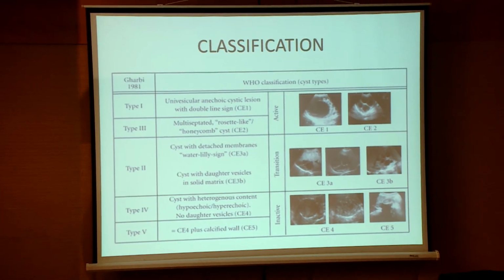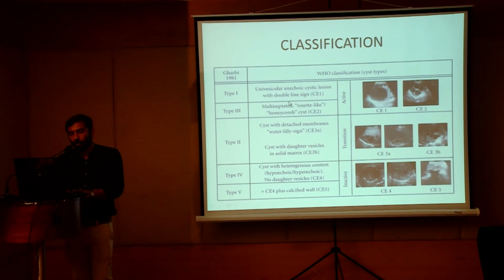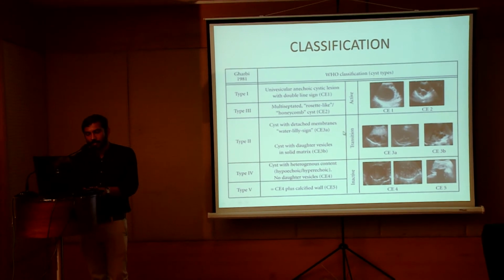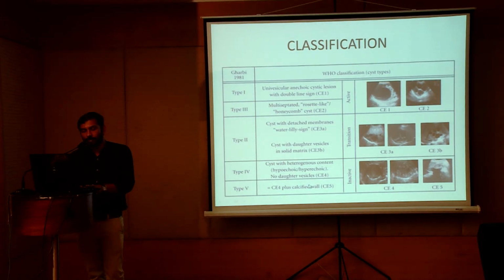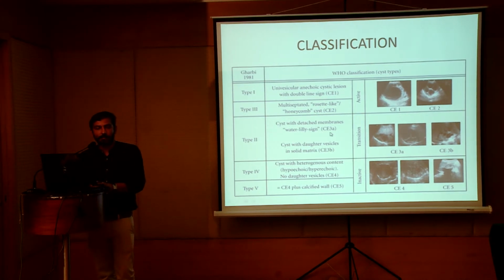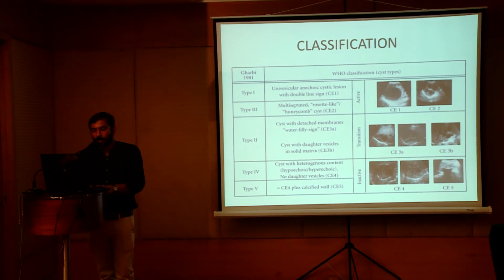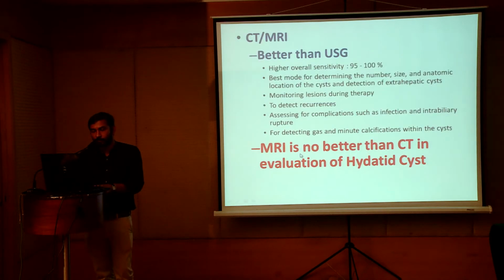CE2 is a multiple multiseptated rosette or honeycomb cyst, out of which type 1 and type 2 are active cysts, and type 3 is in the transition phase, and type 4 and type 5 are the inactive phase. Type 5 means there will be calcification, type 4 means there will be heterogeneous content along with some cystic lesion. There will be no daughter vesicles, whereas in case of type 3 there will be type 3A and type 3B. Type 3A means there will be the water lily sign. That means whenever the intracystic pressure comes down, it may lead to a detached membrane. And type 3B is cysts with daughter vesicles, but with a solid matrix along with that.